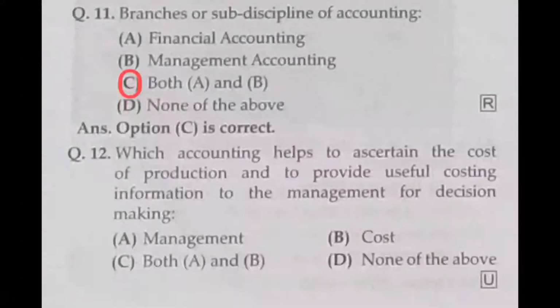And then question number 12. Which accounting helps to ascertain the cost of production and to provide useful costing information to the management for decision making? Regarding cost, in order to control cost, in order to reduce the cost, who is responsible? The cost accountant is responsible. So, the management accountant or cost accountant, both A and B. Here, cost accountant, that is B, is the correct answer.